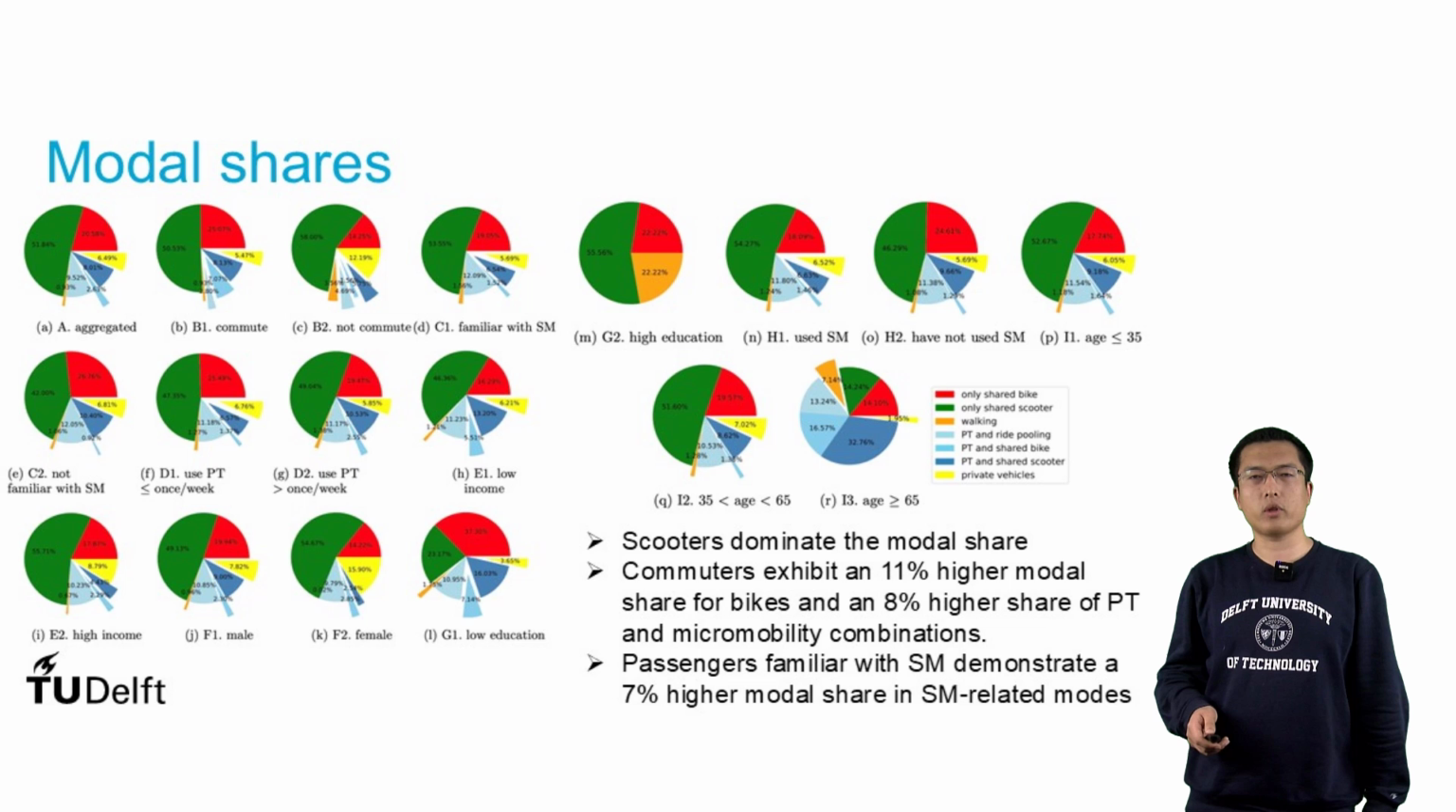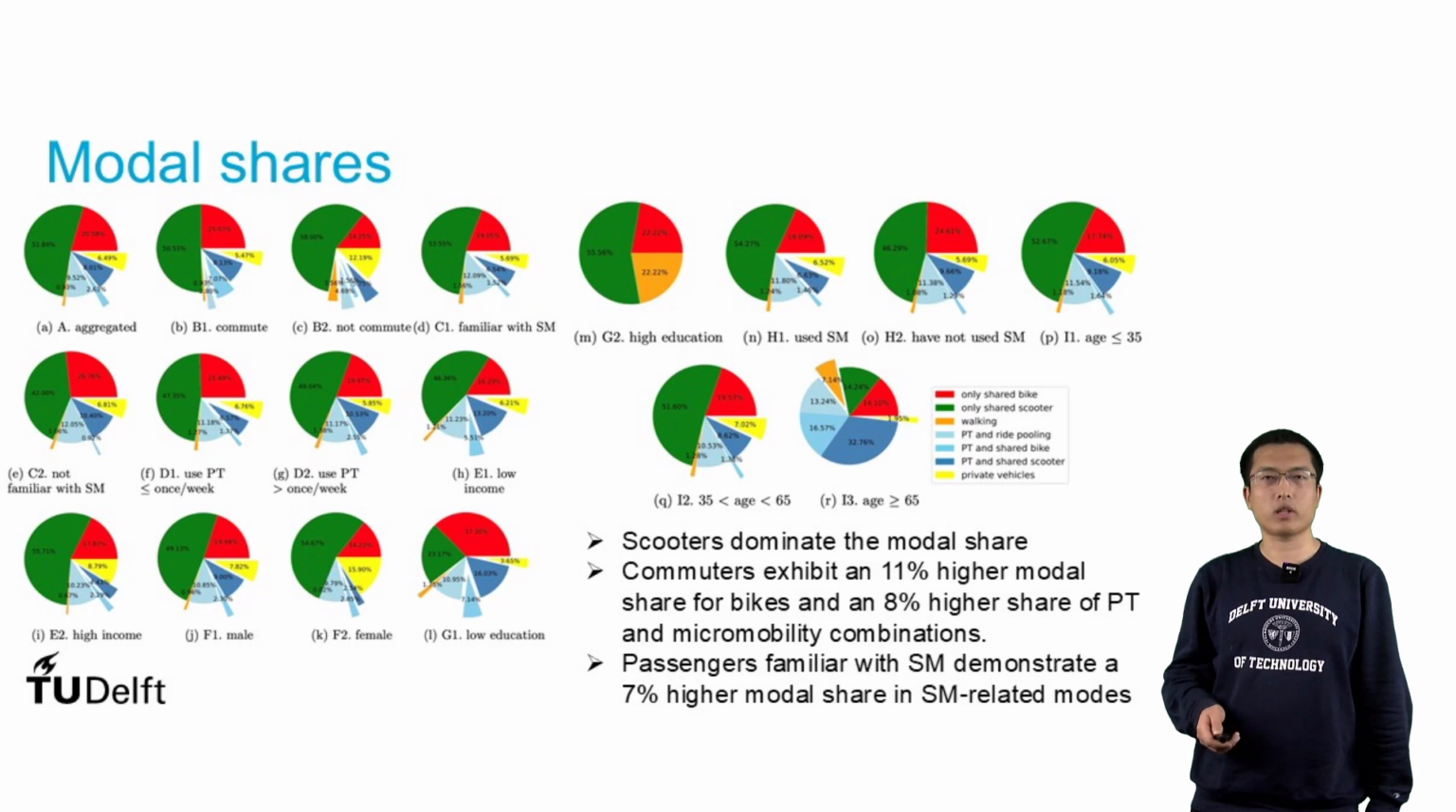This slide shows some results. We analyzed the modal shares of different transport modes. We found that scooters dominate the modal share, and also commuters have a higher modal share for bikes, and also a higher share of public transport and micromobility combinations. And also we found that passengers who are familiar with shared mobility have a higher modal share in the shared mobility related transport modes.